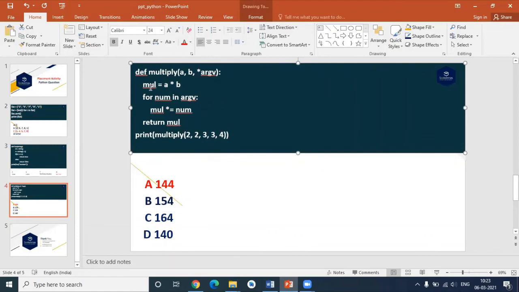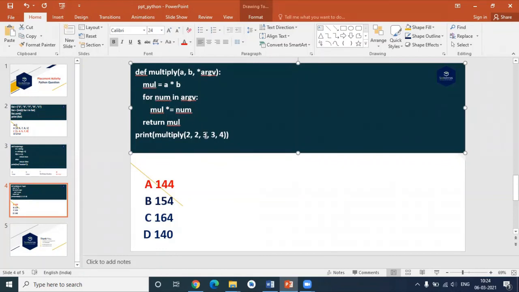After this, I'm declaring one object called mul. You can give any kind of name. I'm assigning it the value of a into b. A into b means 2 into 2 is 4, and 4 is assigned to this mul variable. After that, I'm taking each value from the args, which has 3, 3, 4. I take each value from args and multiply it with the previously stored value in mul, which is 4.